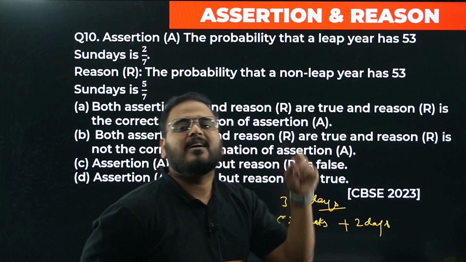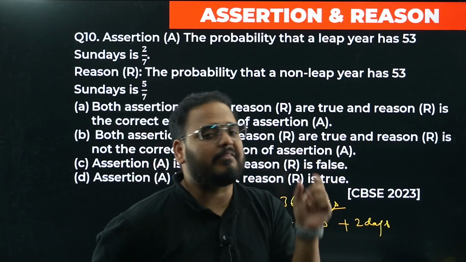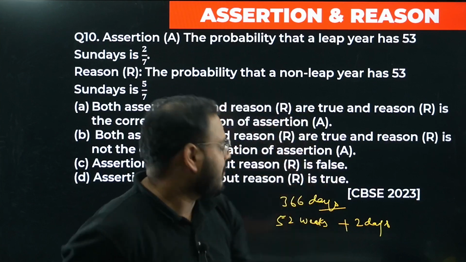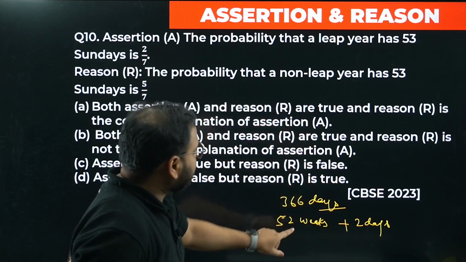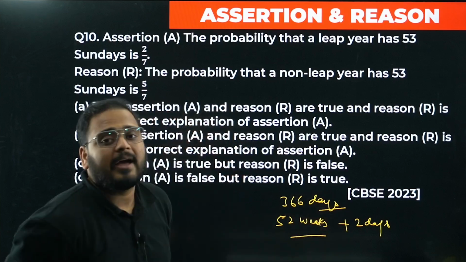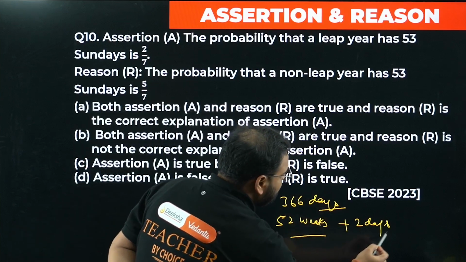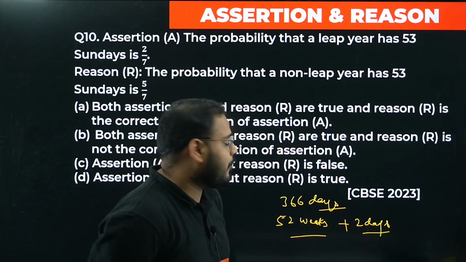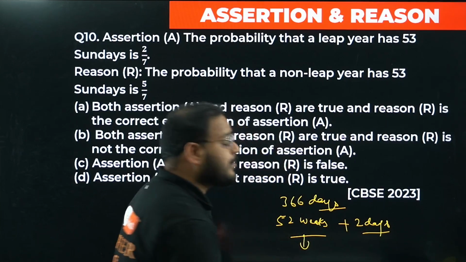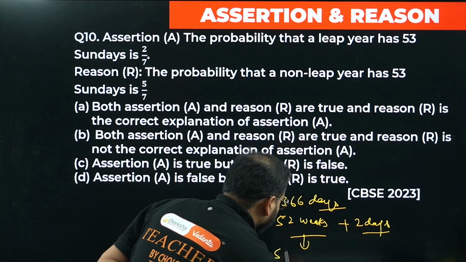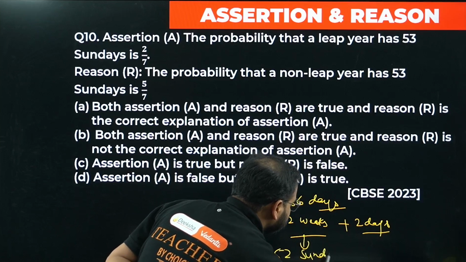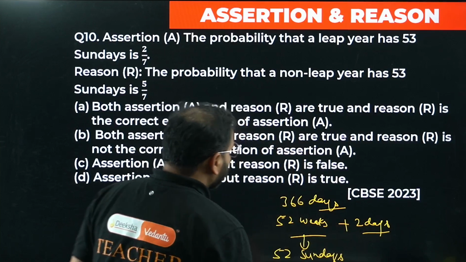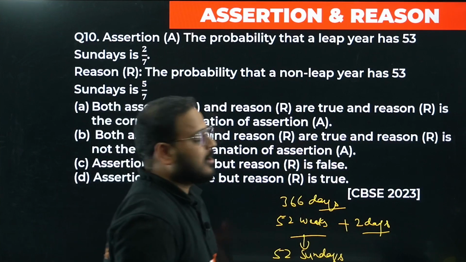Confused? Don't worry. How does a leap year occur? Every year we have 52 weeks and 1 day extra. After 4 years, it becomes 1 extra day again. So 2 days will be there. Now 52 weeks means it will have 52 Sundays. Yes or no? Yes, sir. What about these 2 extra days? For this we don't need any probability.